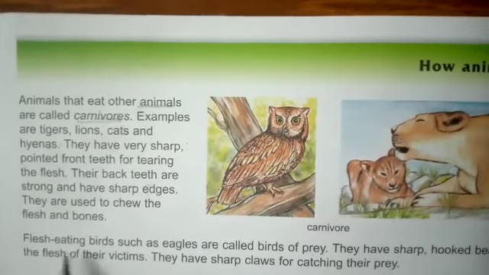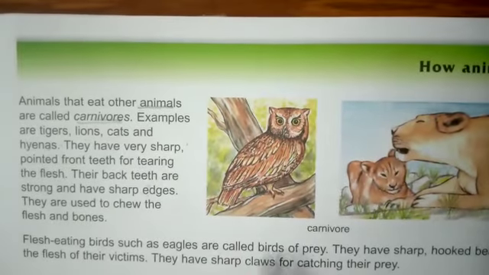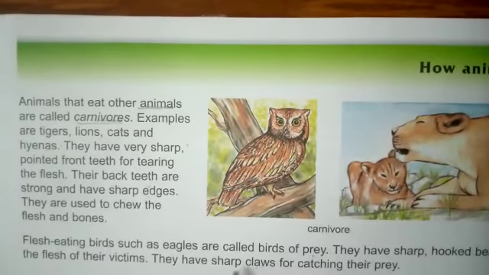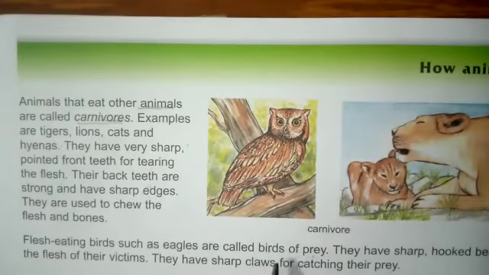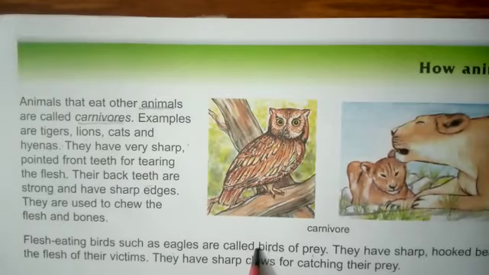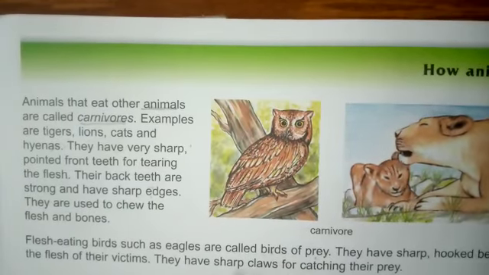And the flesh eating bird eagle is the best example. It is also called a bird of prey because it preys on other birds, and it likes to eat the flesh of other birds. So it has a sharp and hooked beak, and it also has sharp claws for catching the prey.